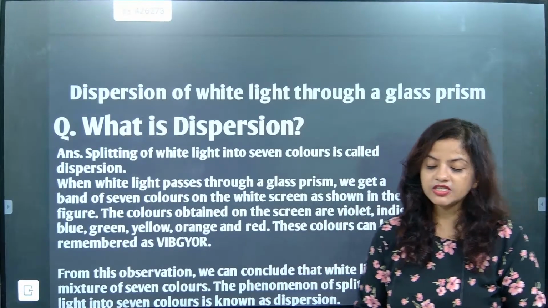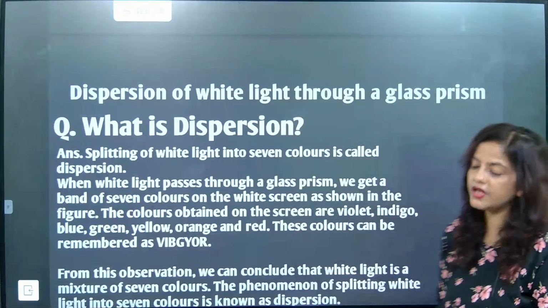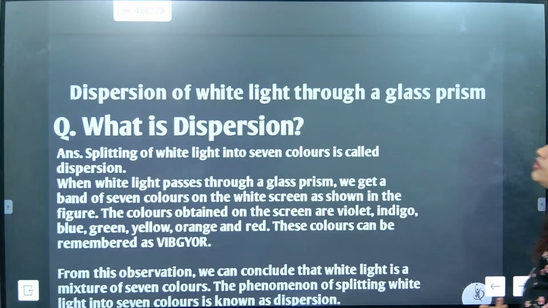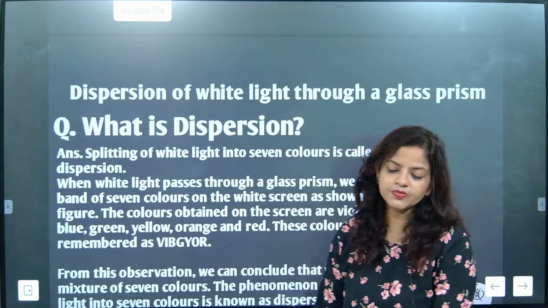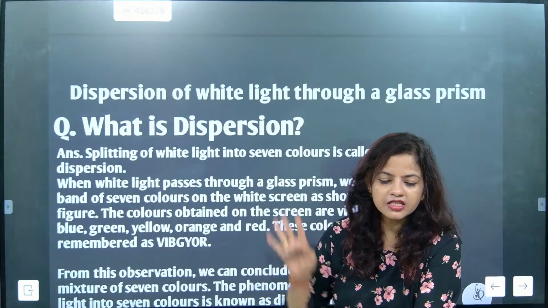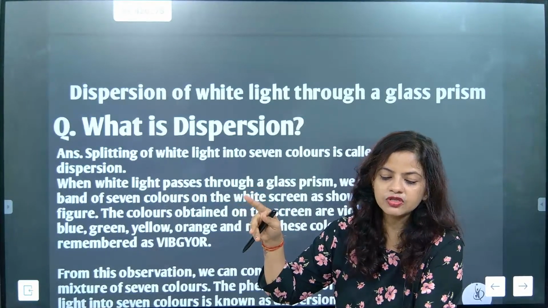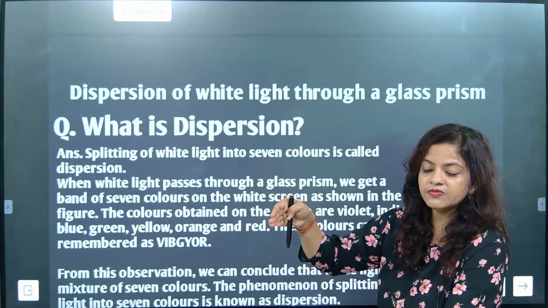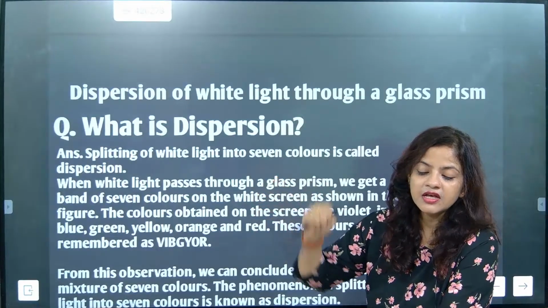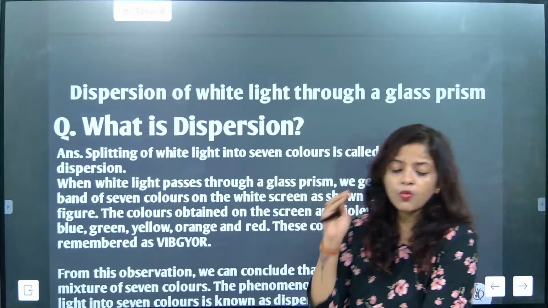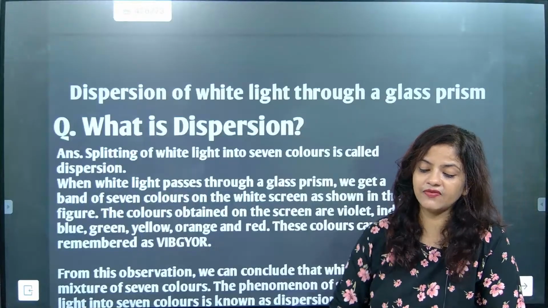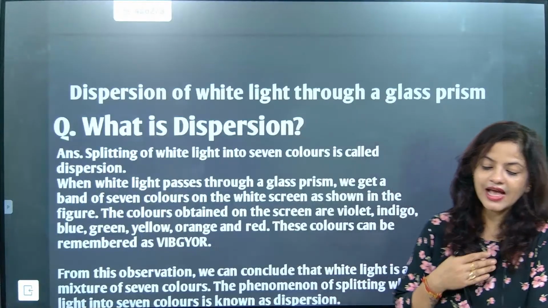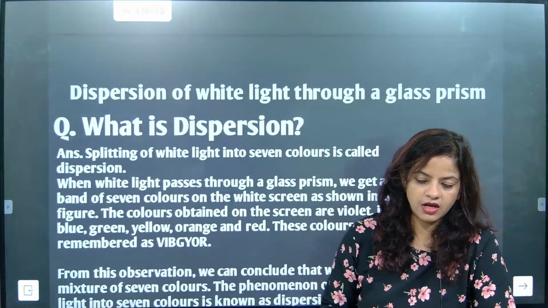Okay, change in speed. So now look here. The splitting of white light into seven colors is called dispersion. The white light which is entering inside the prism will split into how many colors? Seven colors. So when white light passes through a prism, we get a band of seven colors. And exactly we are going to see that.